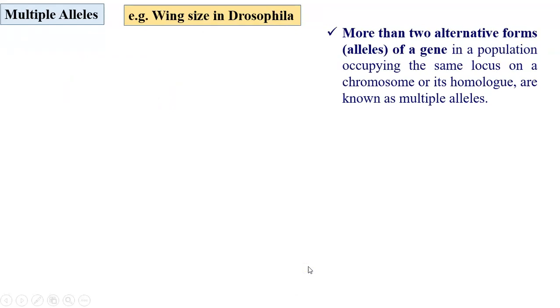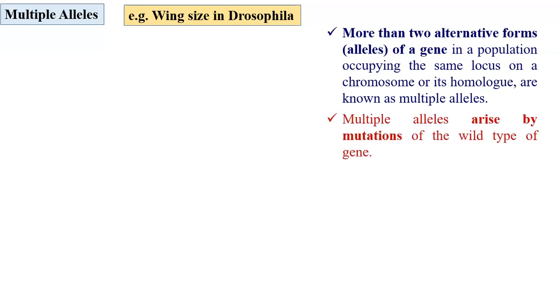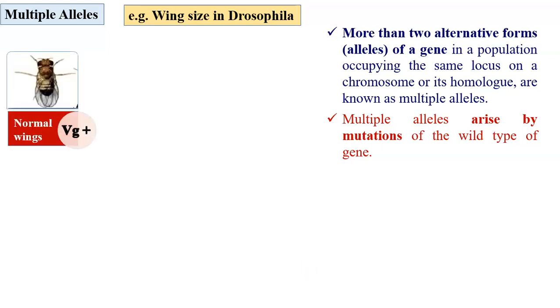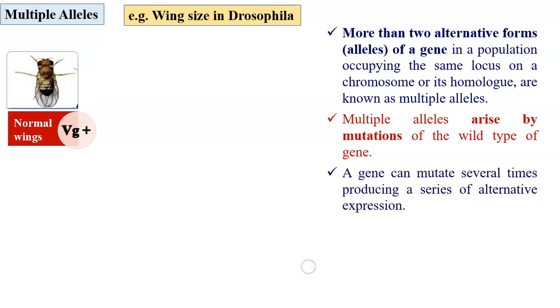Multiple alleles: when more than two alternative forms of a gene in a population occupy the same locus on the chromosome or its homologue, then they are called multiple alleles. They arise by mutation of the wild type gene. The wild type gene is the naturally original gene. For example, wing size in Drosophila, the normal wing size is the wild type.